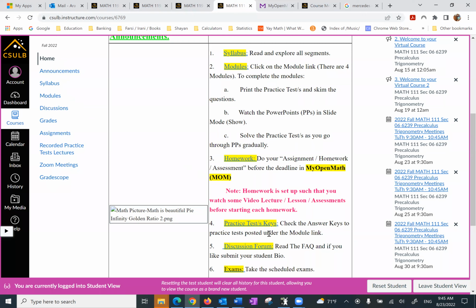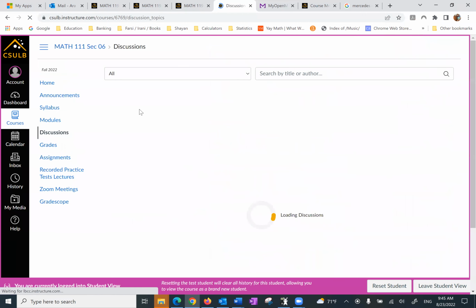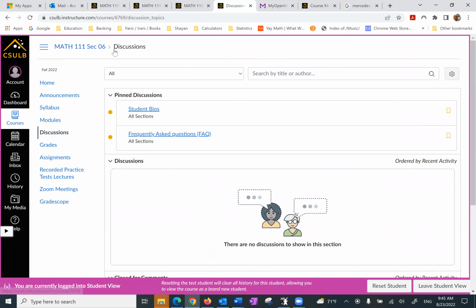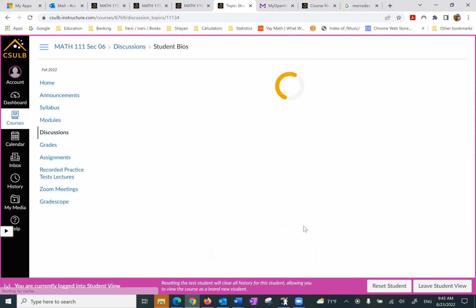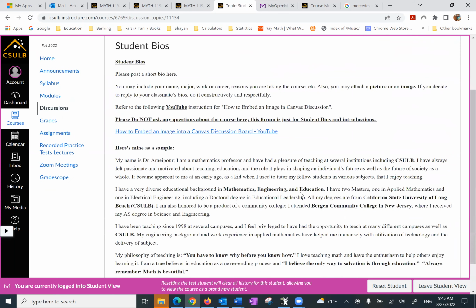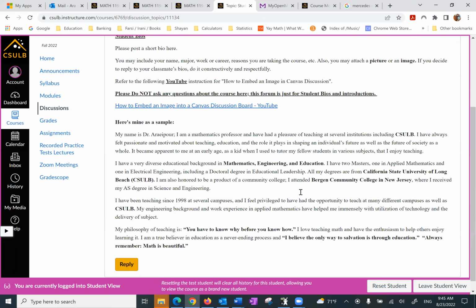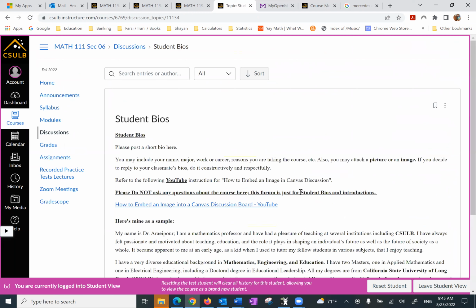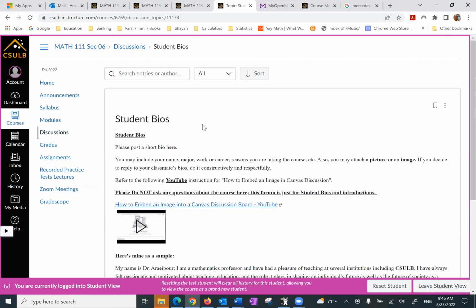But let me explain about the discussion forum quickly. If you click on that, it should read Math 111 section 06. The first one is student bios. I have put mine as an example. As far as you're concerned, you can reply to that so your fellow students can read your student bio and get to know you.